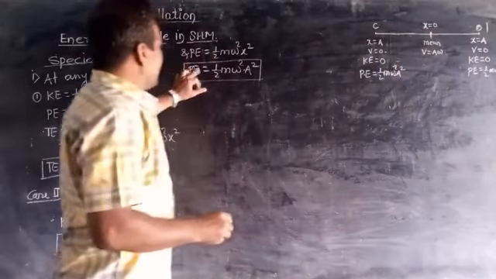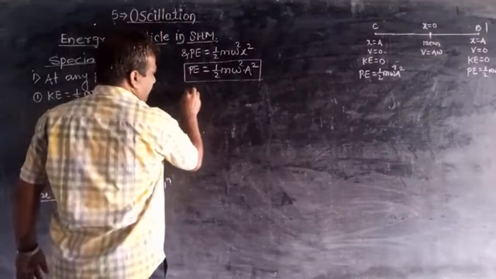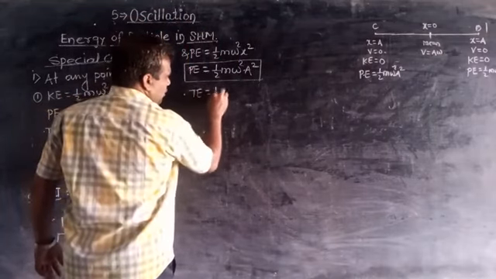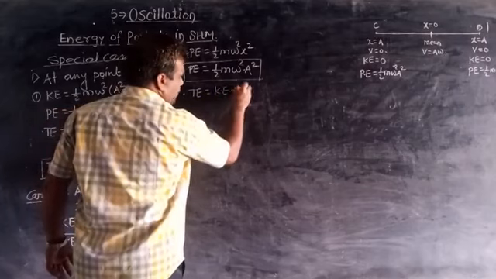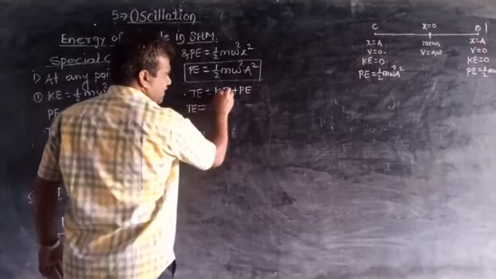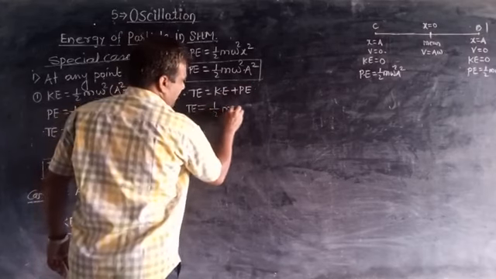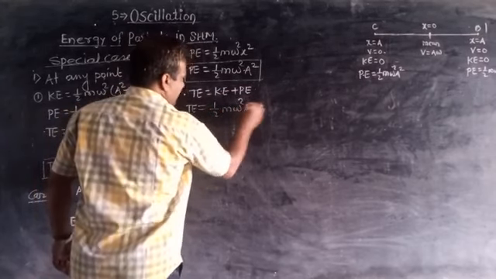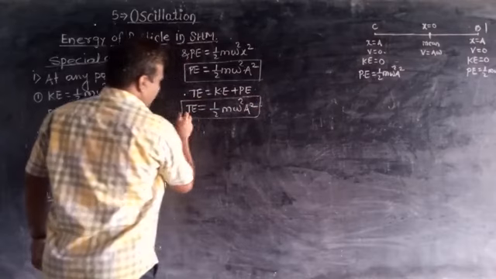Therefore total energy is equal to kinetic energy plus potential energy, which becomes 0 plus half m omega square A square. This is the total energy.